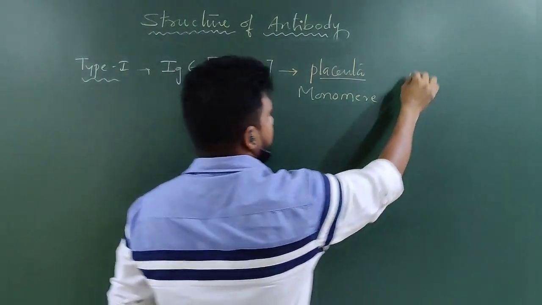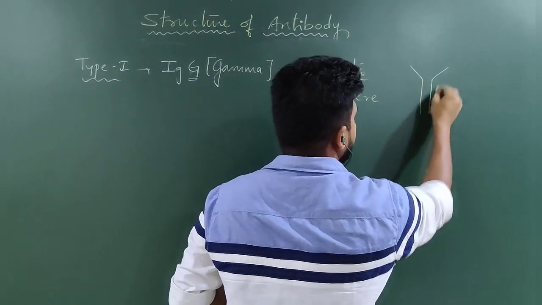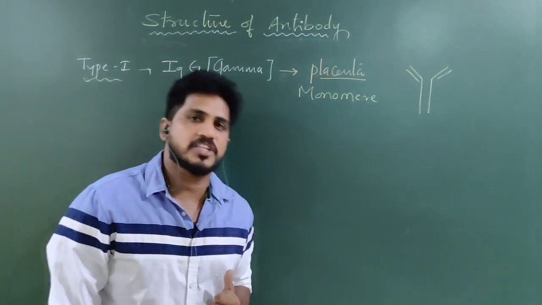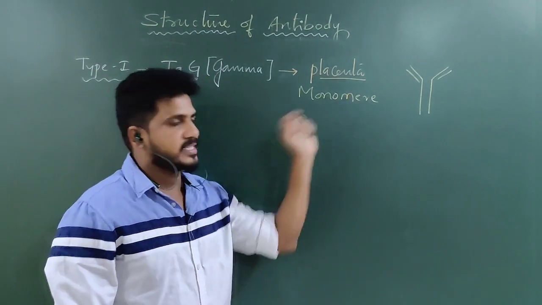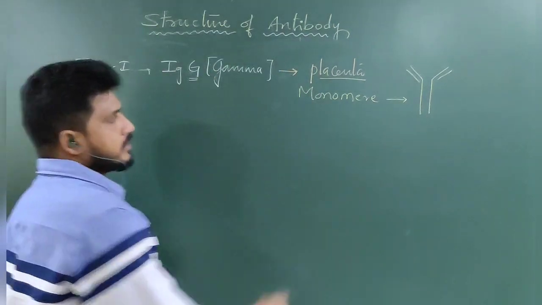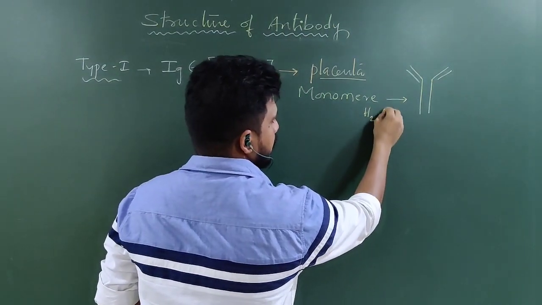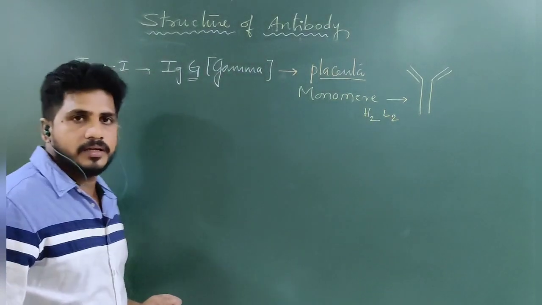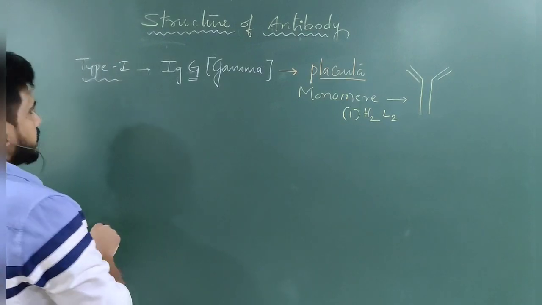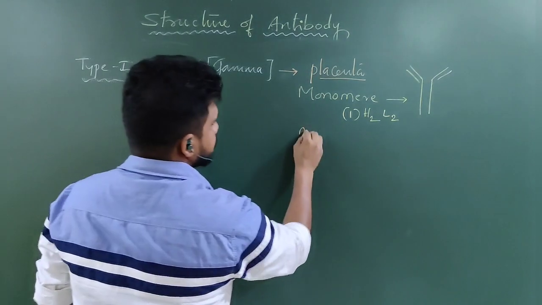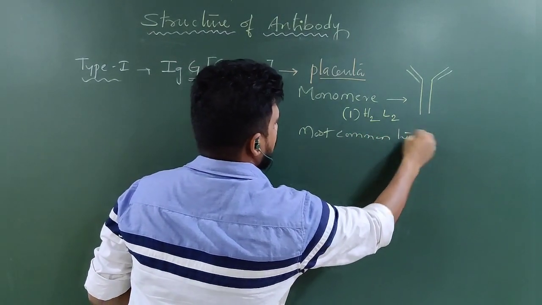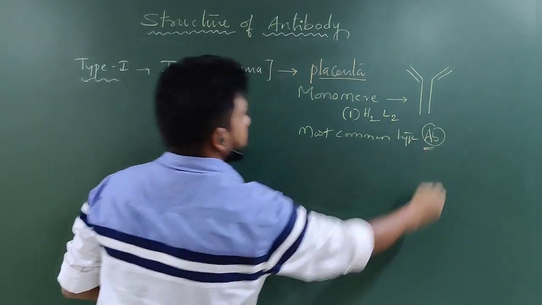Monomer means it has only one unit, a very simple unit, just like the structure of the antibody we learned with the help of the diagram. This is a monomer, meaning number of heavy chains 2, number of light chains 2, into 1. This is also the most common type of antibody.